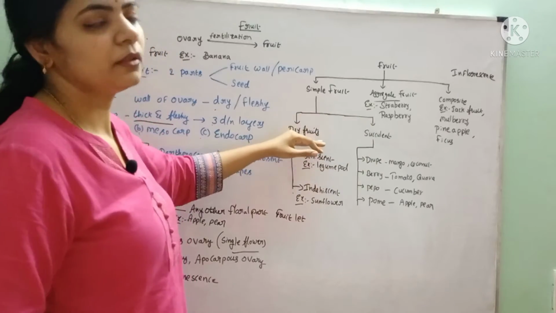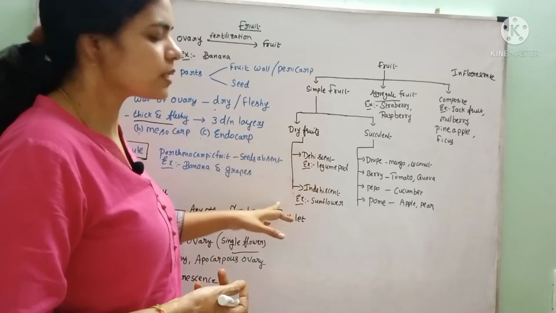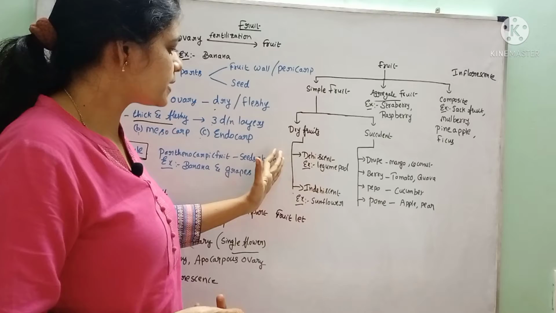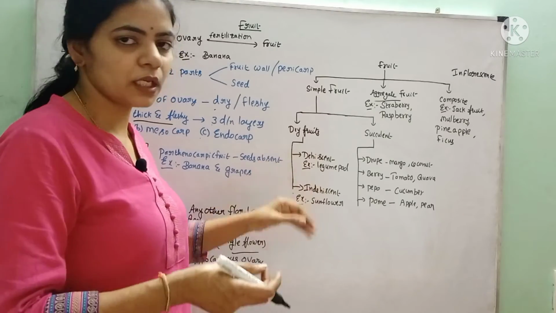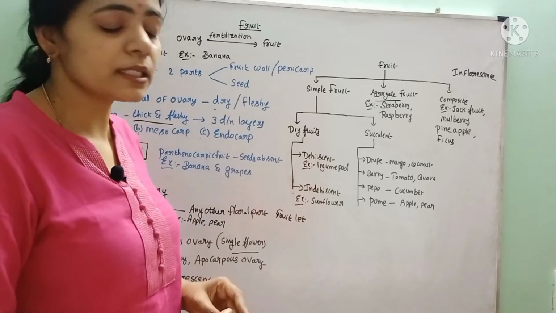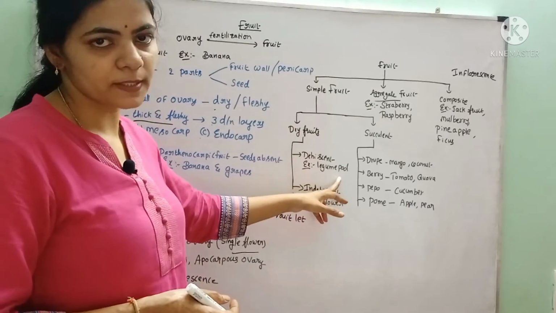If the pericarp is dry, that is called a dry fruit. And dry fruits are of two types: dehiscent fruit and indehiscent fruit. In dehiscent fruits, the fruit will burst and the seeds will be released outside. They are called dehiscent fruits. Example: legume pods.